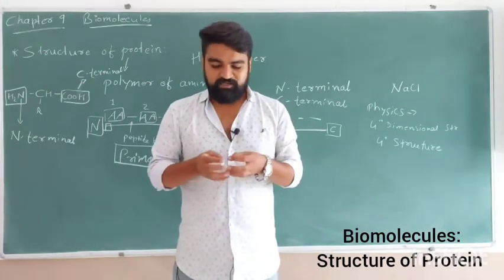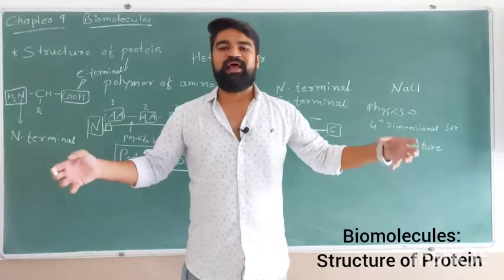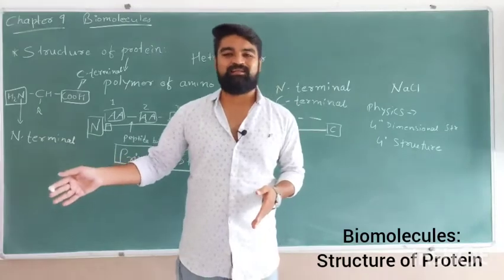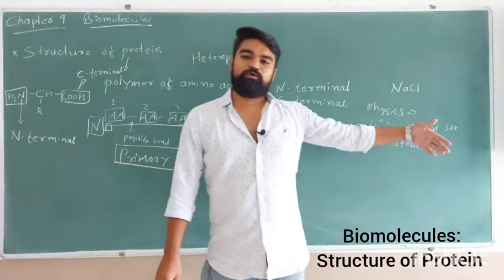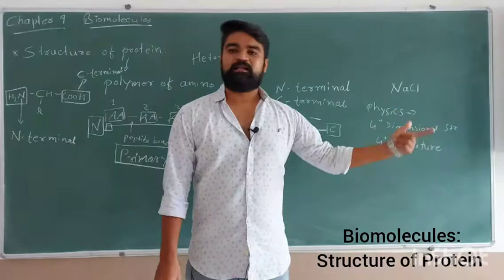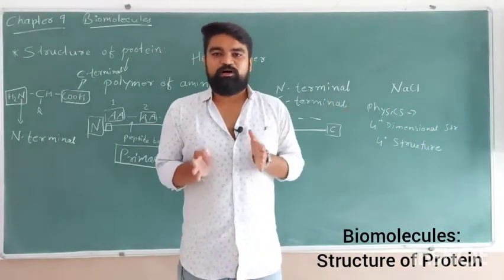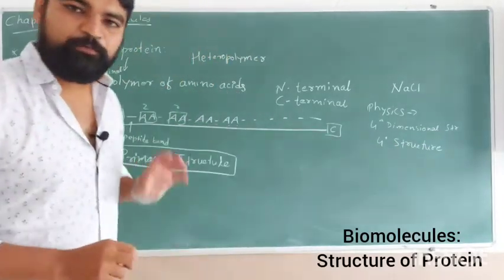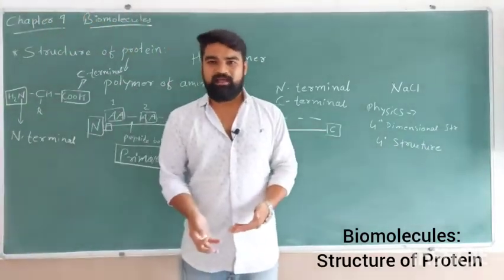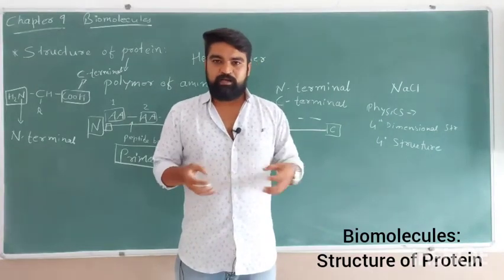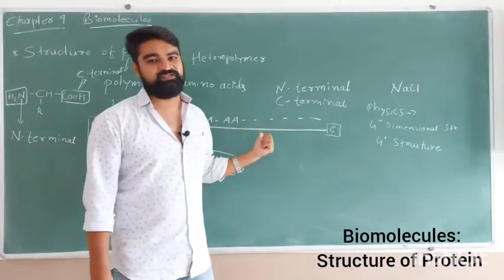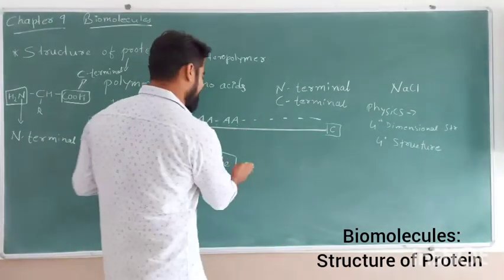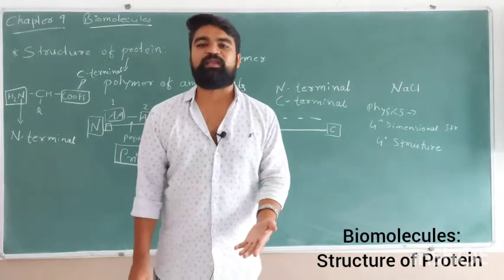So basically the primary structure is a long chain of amino acids held together by peptide bonds. The leftmost portion is called the N-terminus because of the amino group, and the rightmost portion is called the C-terminus because of the COOH group. This is how the primary structure is, a linear structure of protein. Whenever a protein is newly formed inside our cell, its first structure will always be a primary structure, and that is not necessarily an active structure. It is not necessary that in the primary structure the protein will be active in its function.